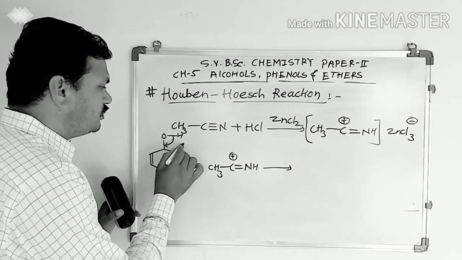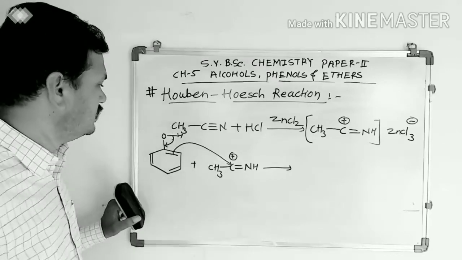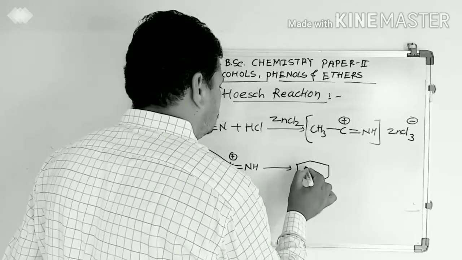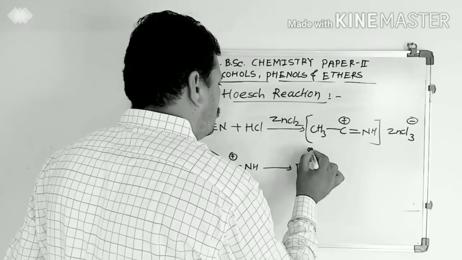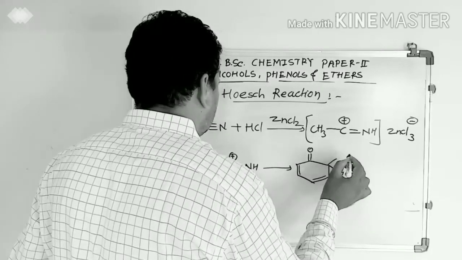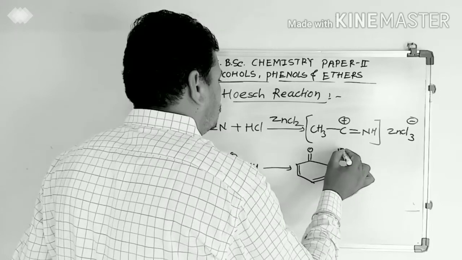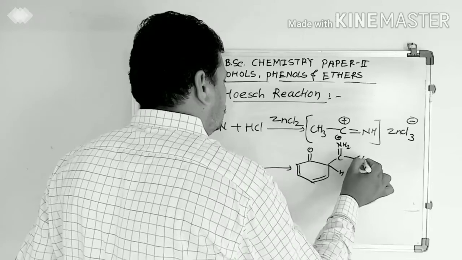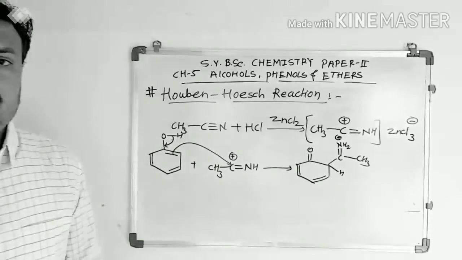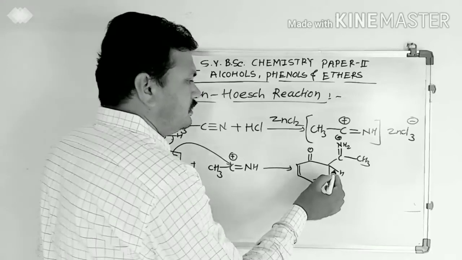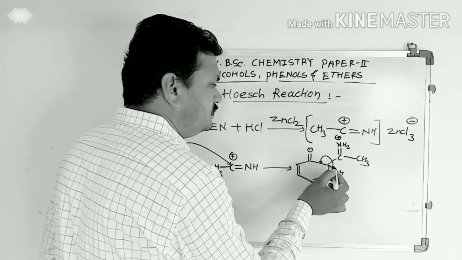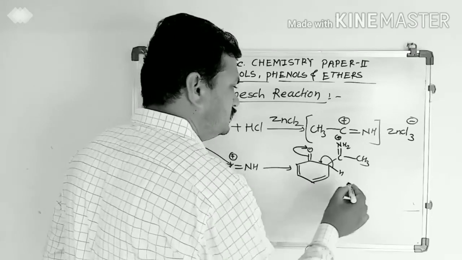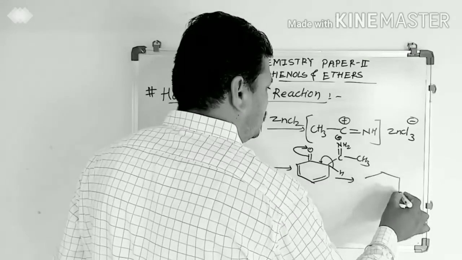At the same time, attack of this pi bond on this electron deficient carbon, and we get the intermediate with double bond O H, C double bond NH2 plus, CH3. In the next step, rearomatization, shifting of this bond pair here, formation of double bond, breaking of this bond towards oxygen. Oxygen gets negative charge.